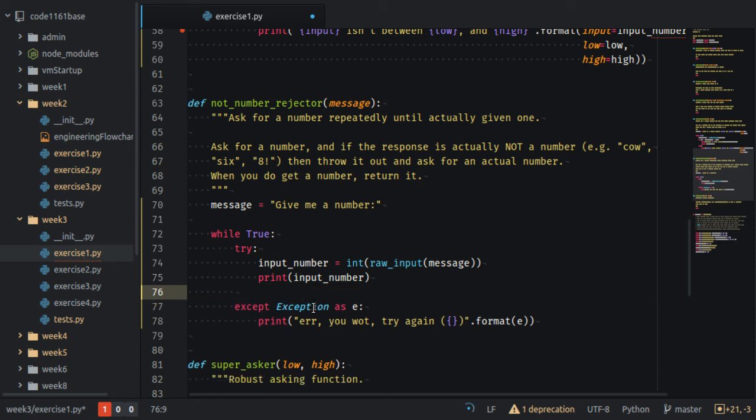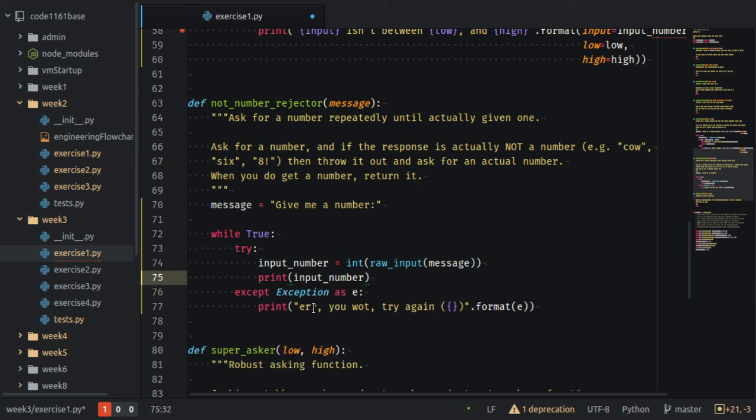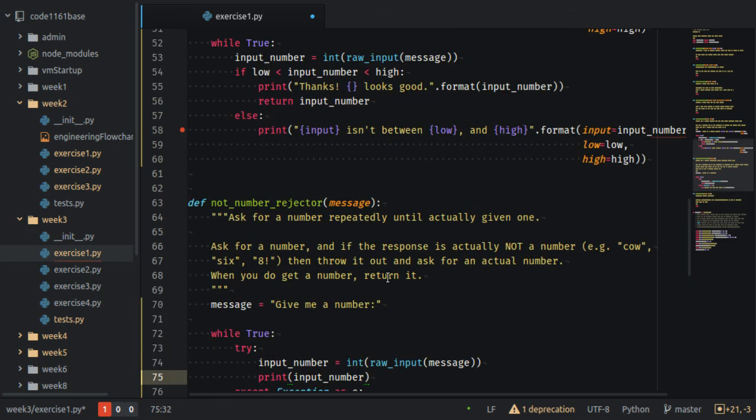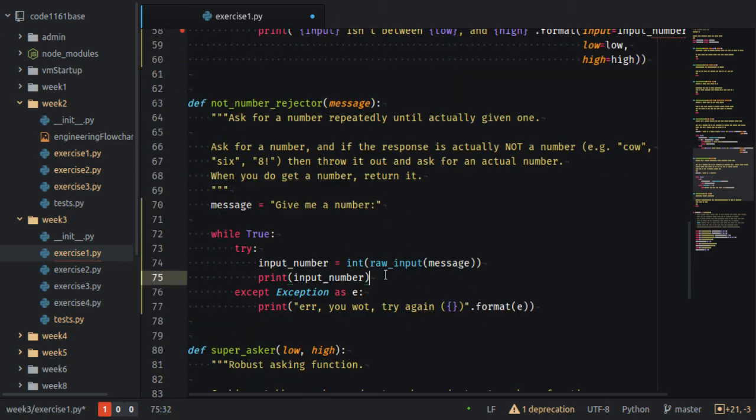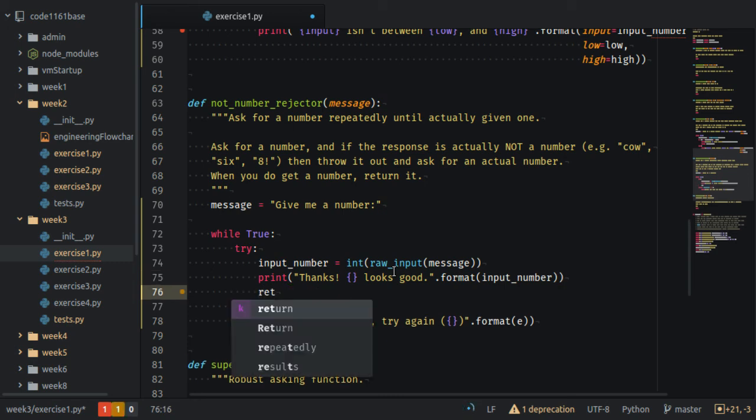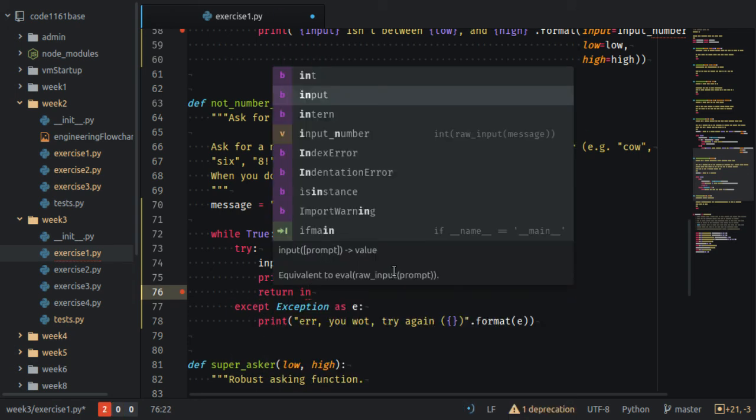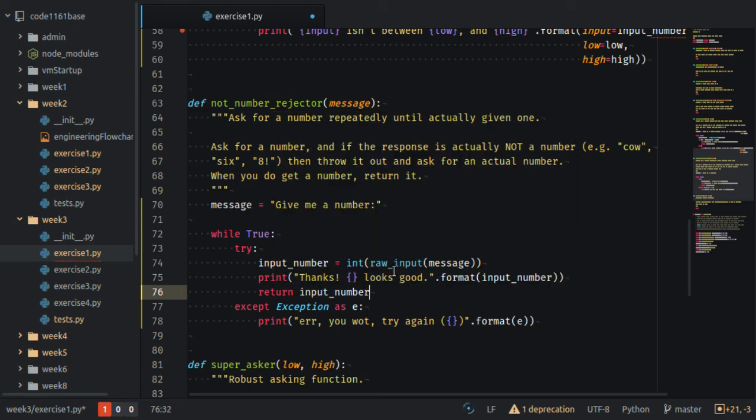But we're not too fussed about different types of exception right now because there's only really one way this could go wrong. Different types of exception are more for when you're writing more complex functions that have different ways of going wrong. So we want a better input number message, so we'll copy that from up there. And we also want to return the input number. So if we save that, let's give that a go.